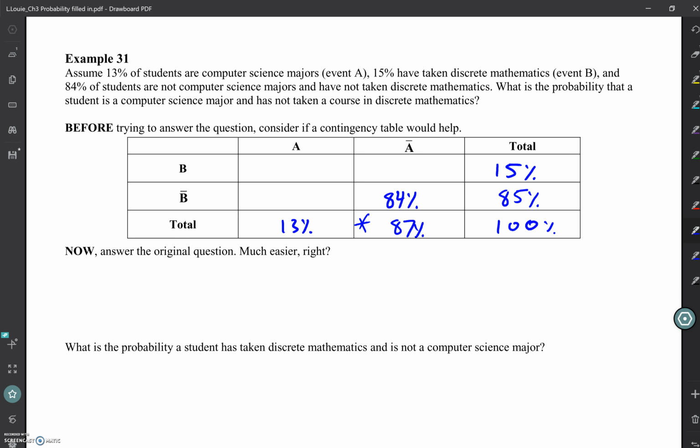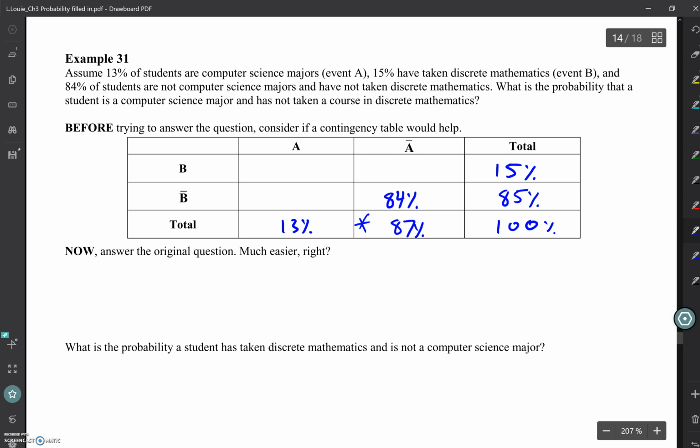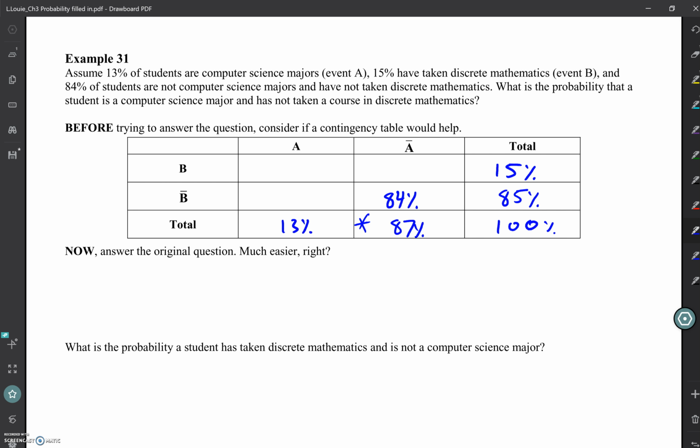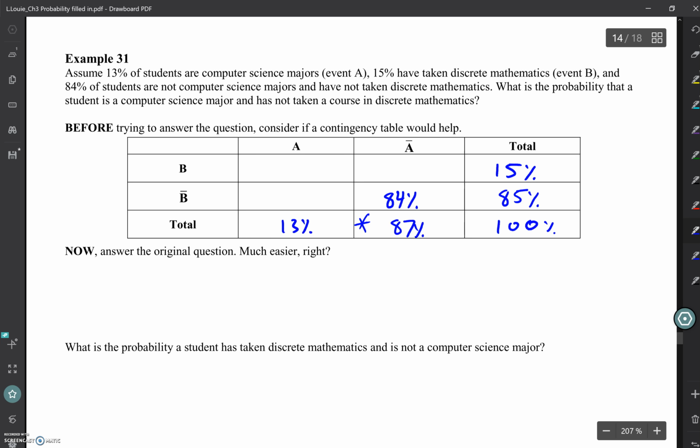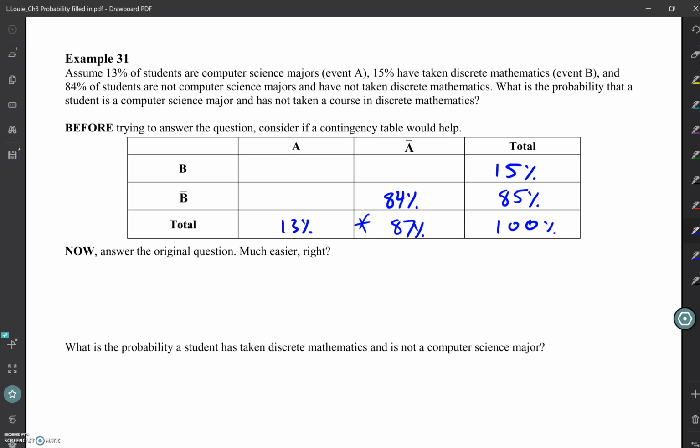All right, now I have to try to fill in the middle piece of this table. If I know that 84% have not taken computer science, I can fill in either the ones who have taken discrete and are not computer science majors, or I can fill in the ones who are computer science majors but have not taken discrete.